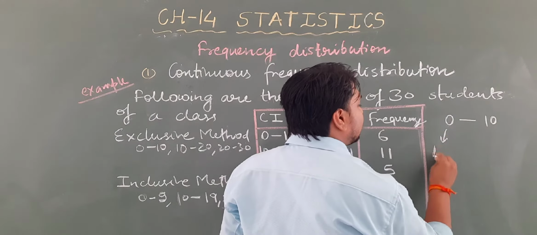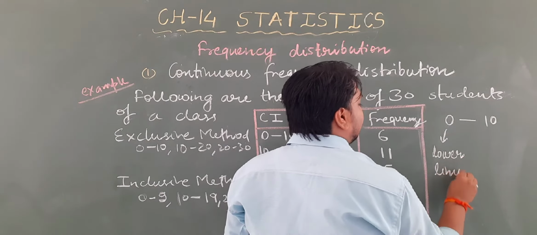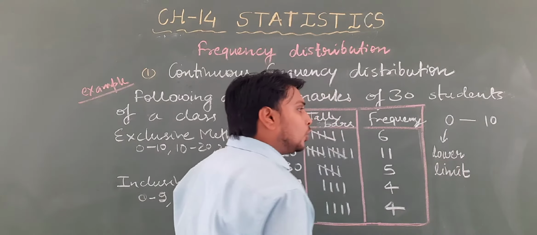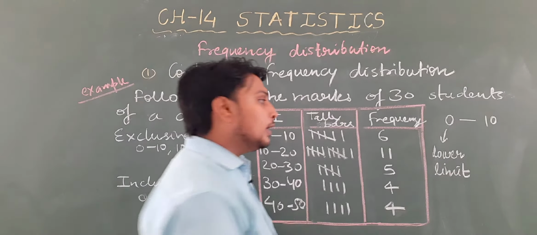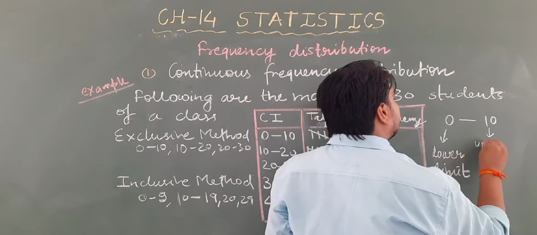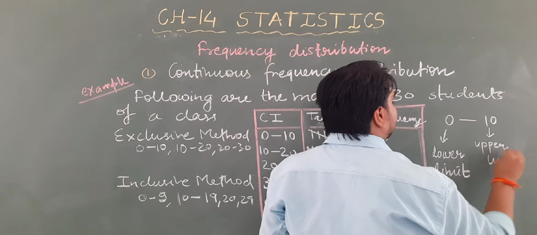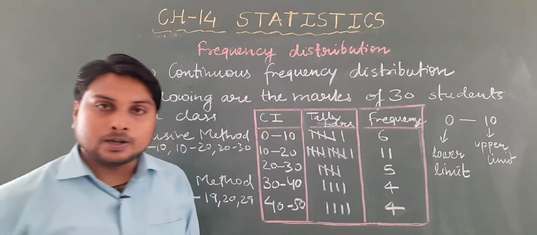This 0 is known as the lower limit. If we talk about a particular group that is 0 to 10, then this will be known as the lower limit, and this will be known as the upper limit. Lower limit and upper limit.